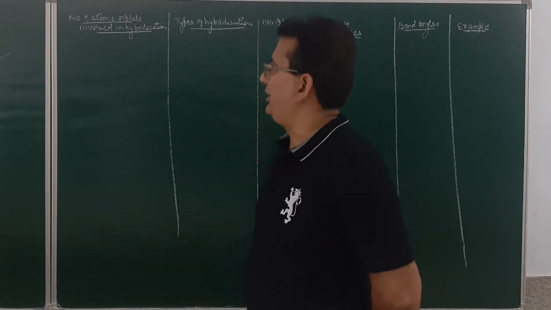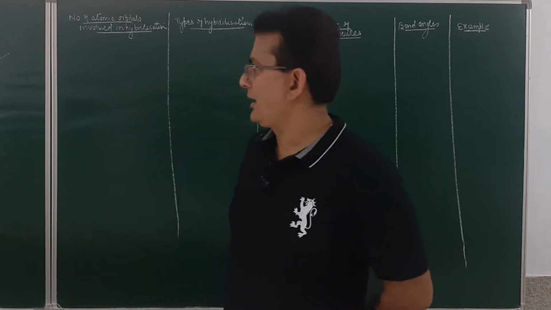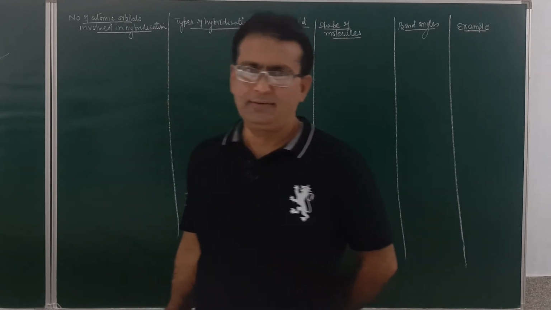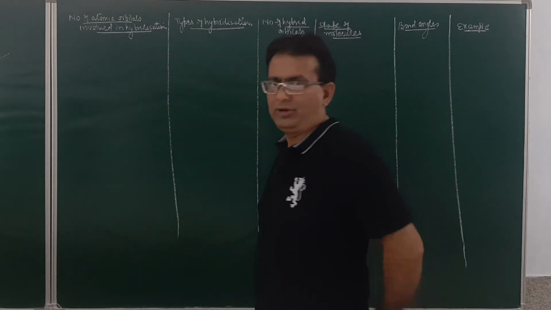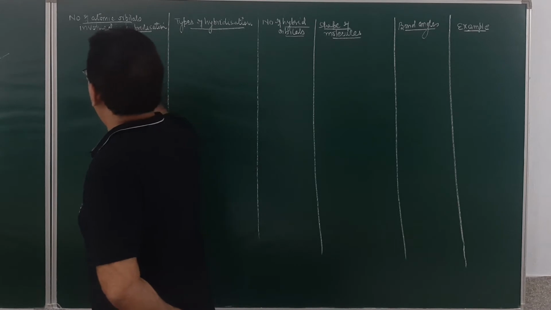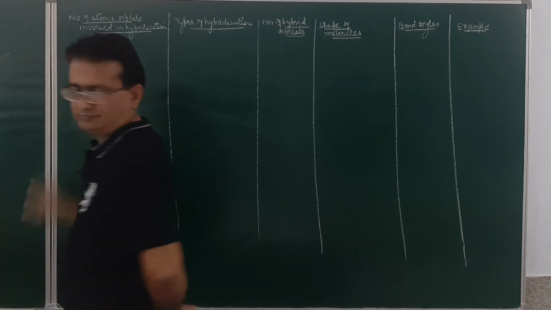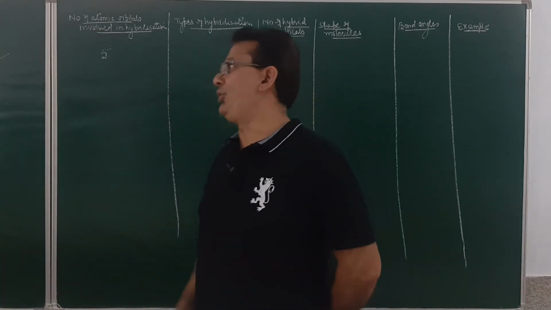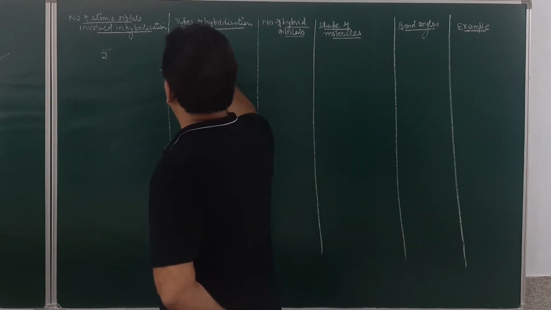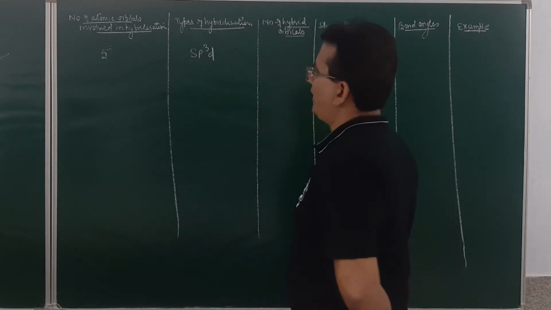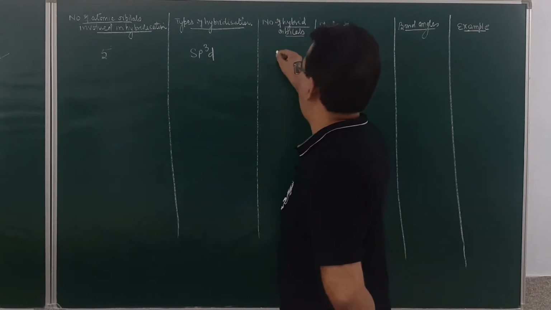Now the next type of hybridization is sp3d. Student, sp3d hybridization occurs when 1s, 3p and 1d atomic orbitals participate in the bond formation. The number of atomic orbitals involved will be 5. And when the 5 atomic orbitals are involved, the type of hybridization will be sp3d. Number of hybrid orbitals involved will be 1s, 3p, 1d. This will be 5.